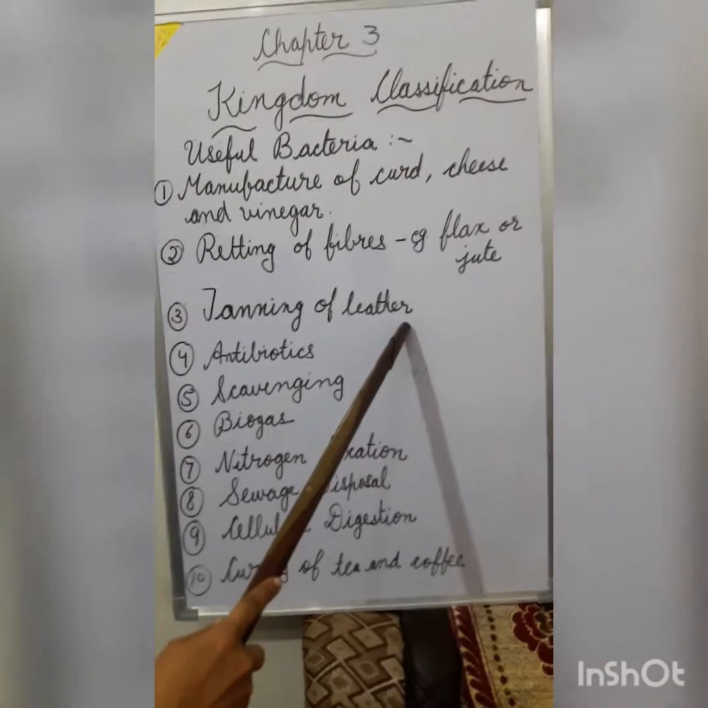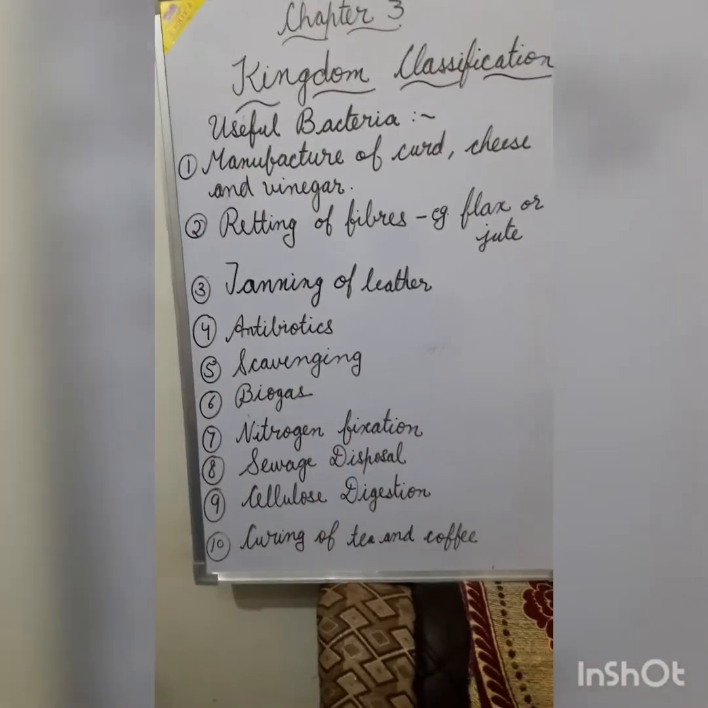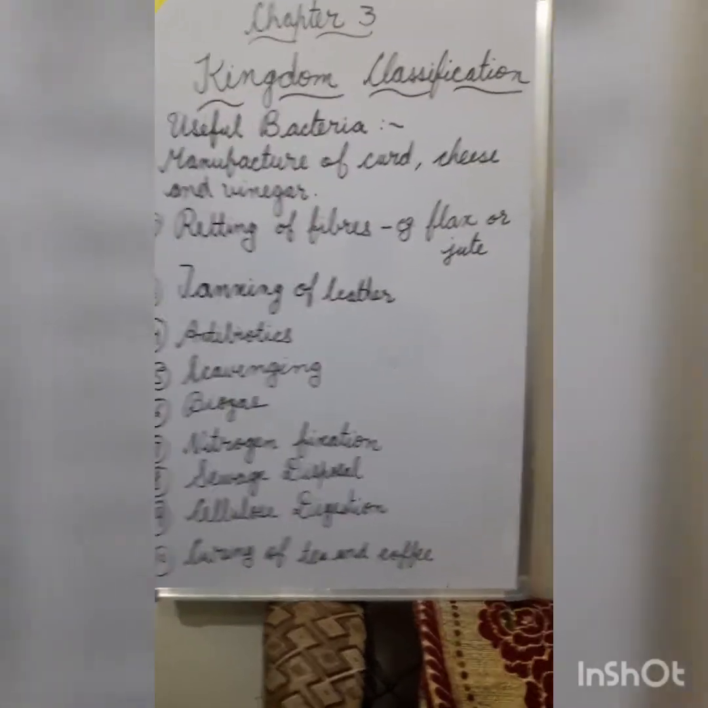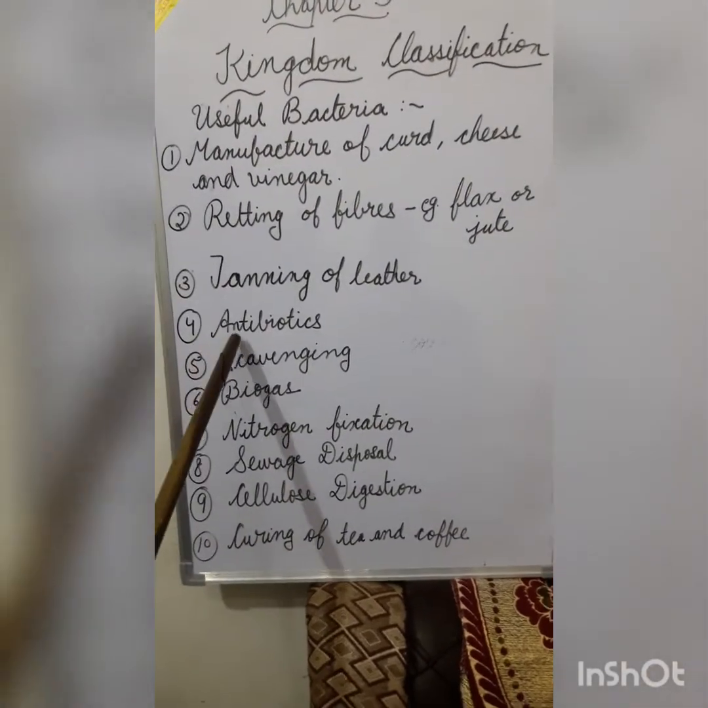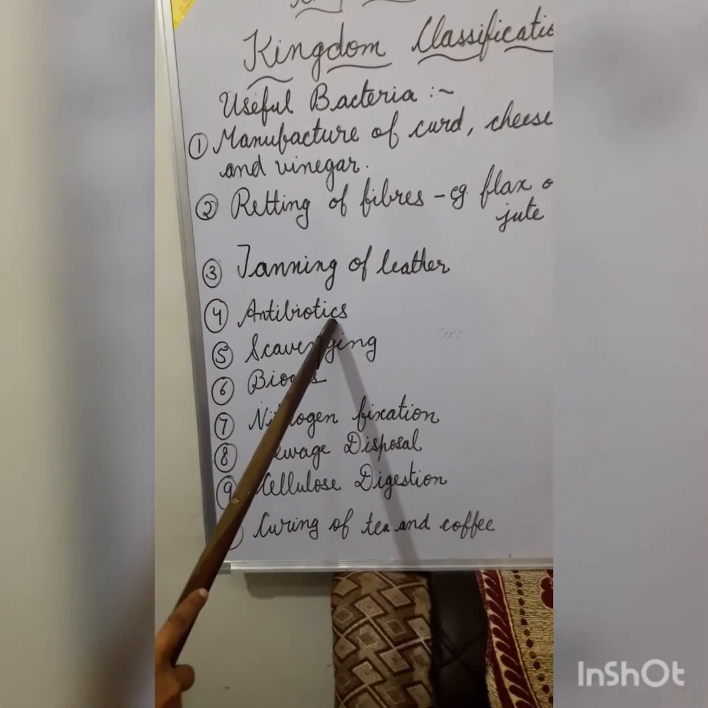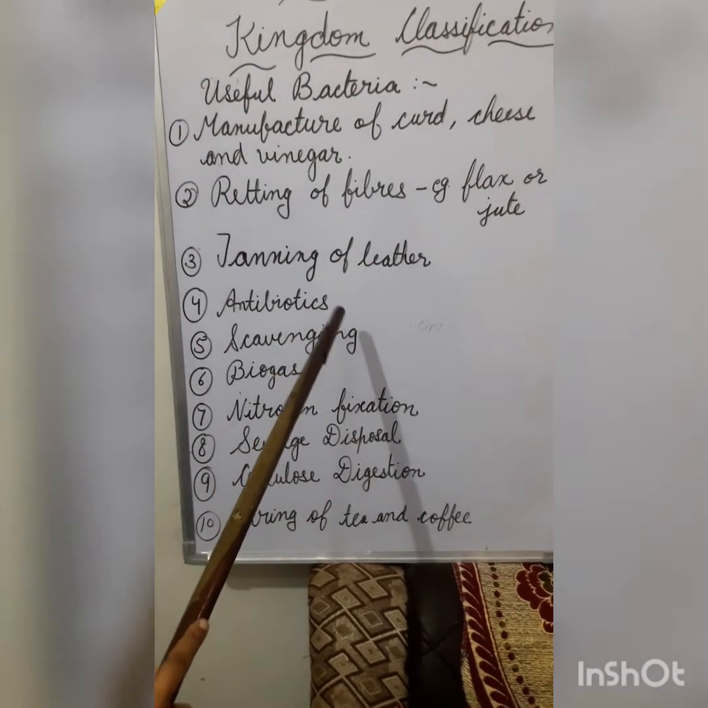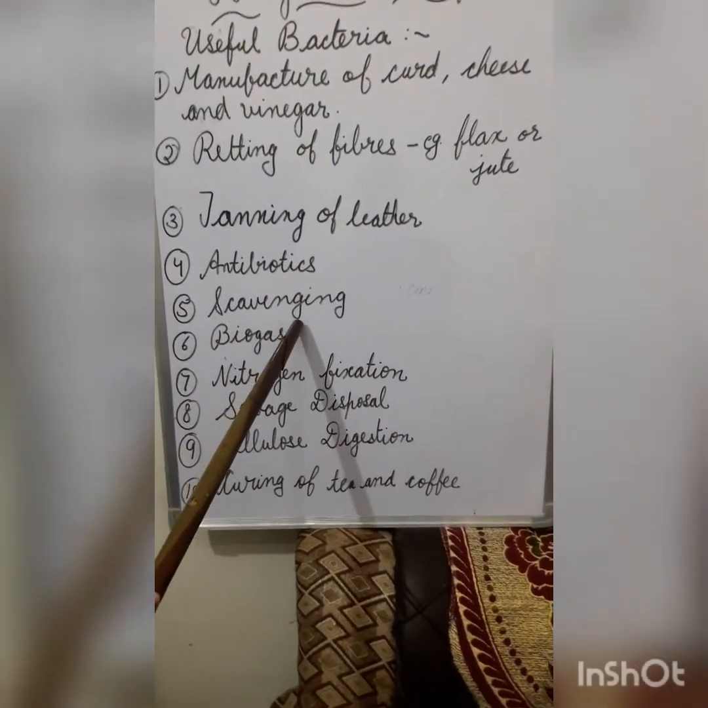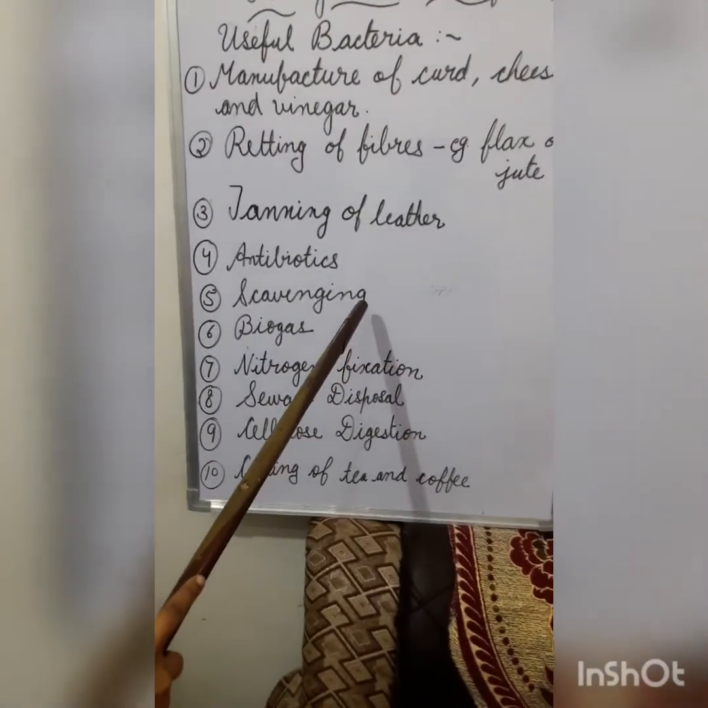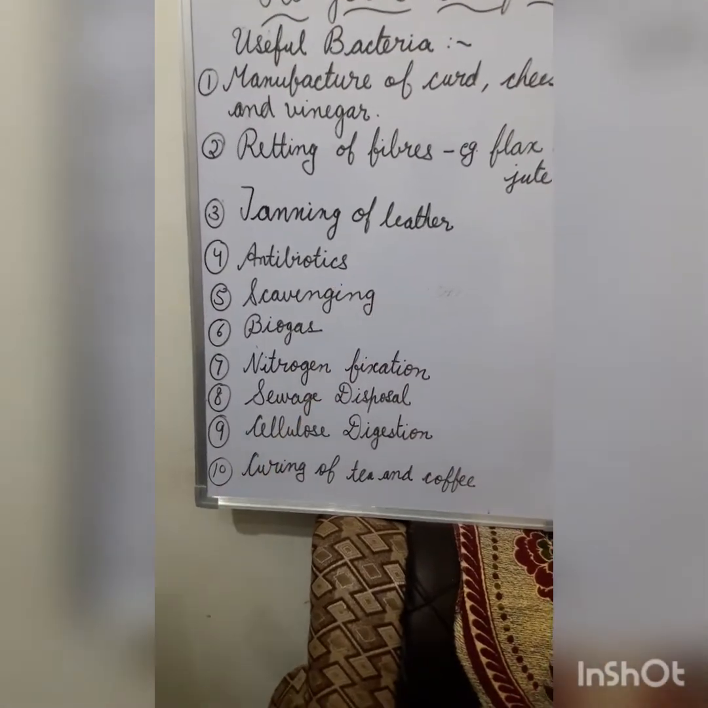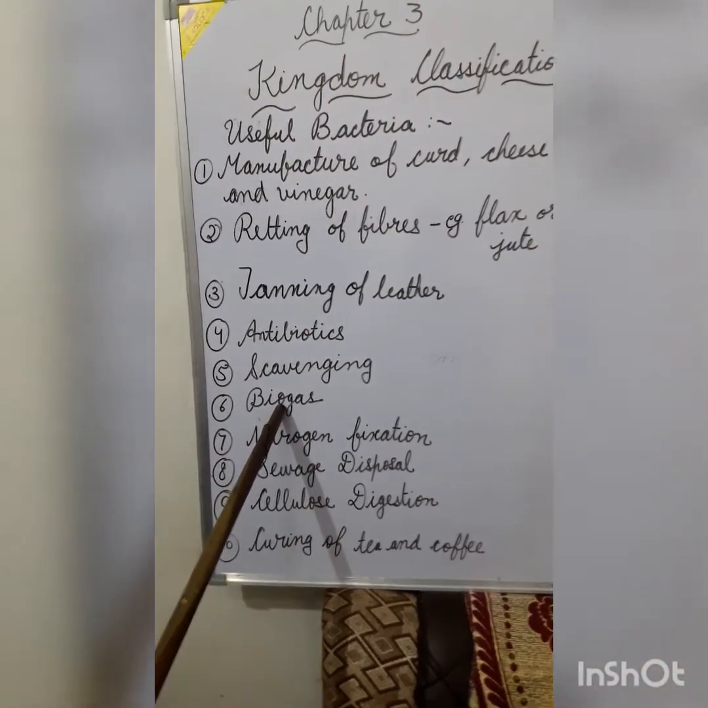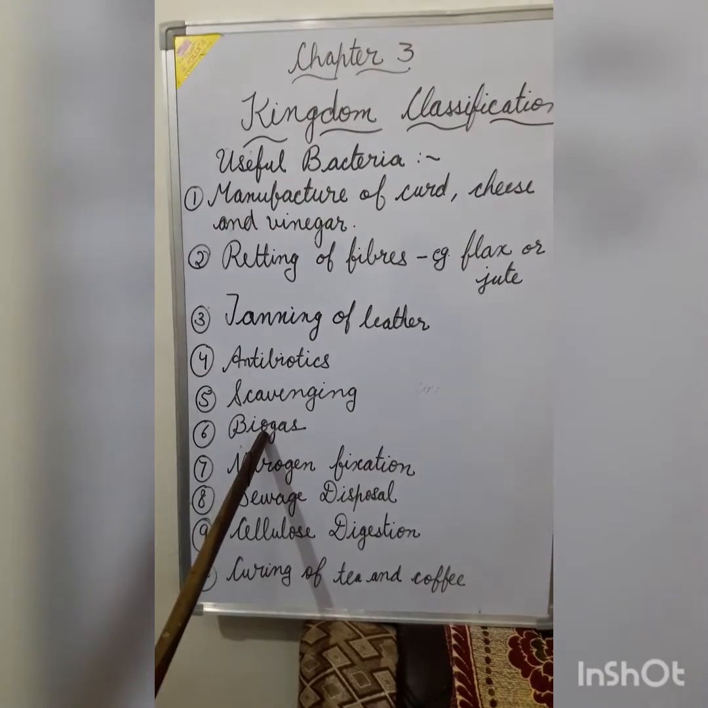Tanning of leather. The bacteria produce some enzymes which soften the raw leather, which can be used to make various products. Antibiotics. They are helpful in producing certain antibiotics as well as vitamin B. Scavenging. The bacteria are saprophytes and they decompose the dead organic matter into simple substances in the production of biogas, which is an excellent fuel for cooking.